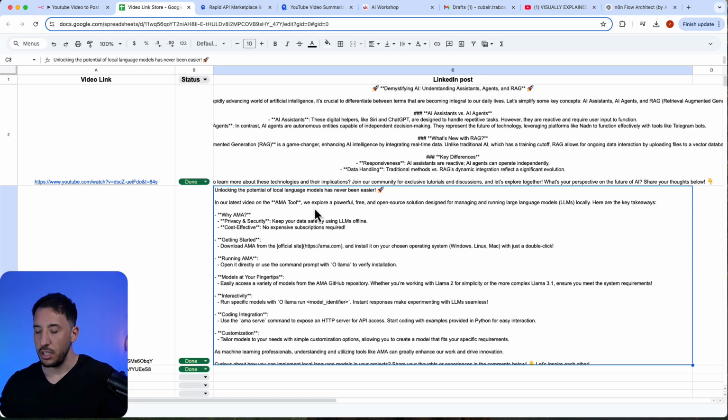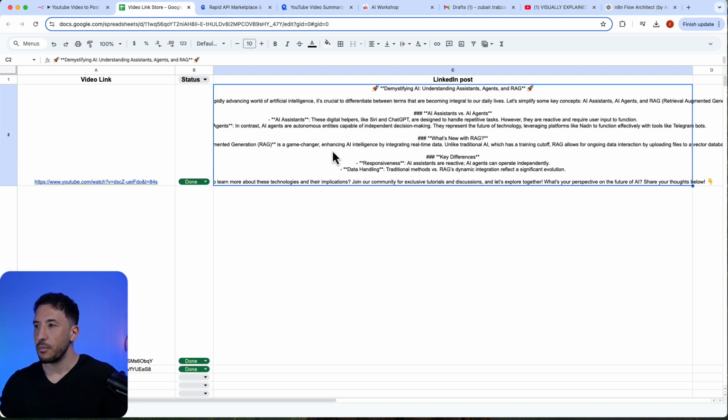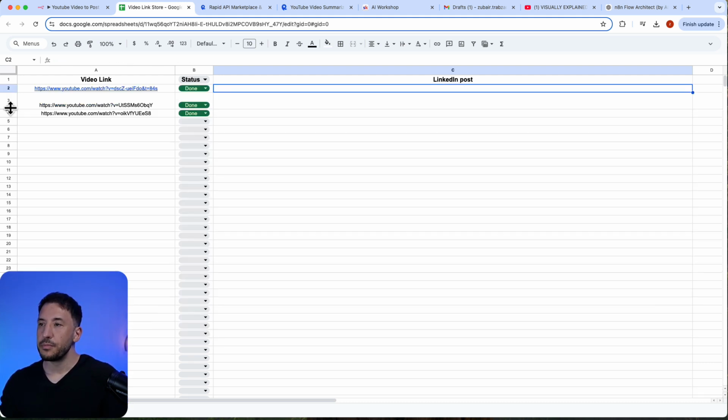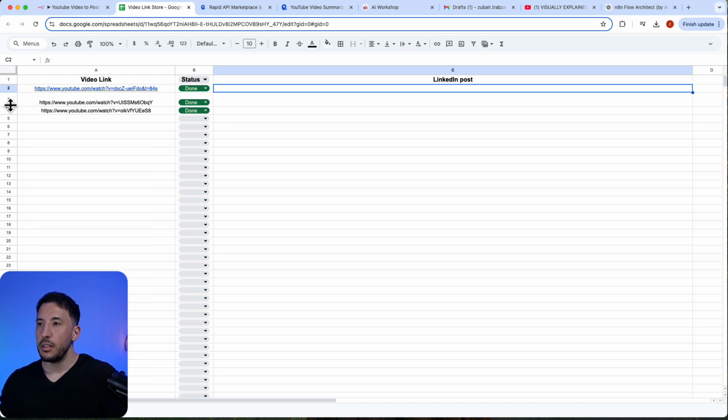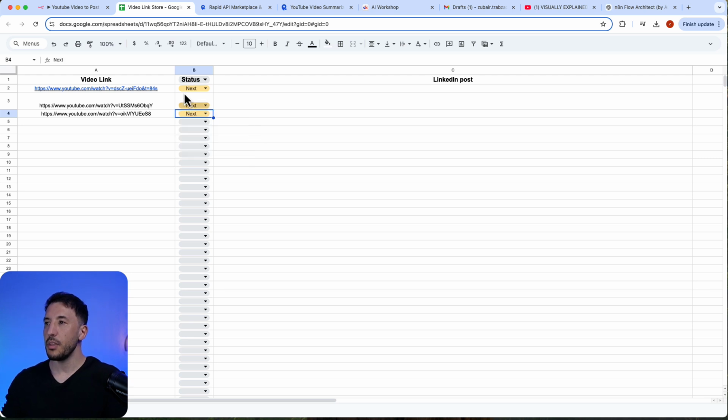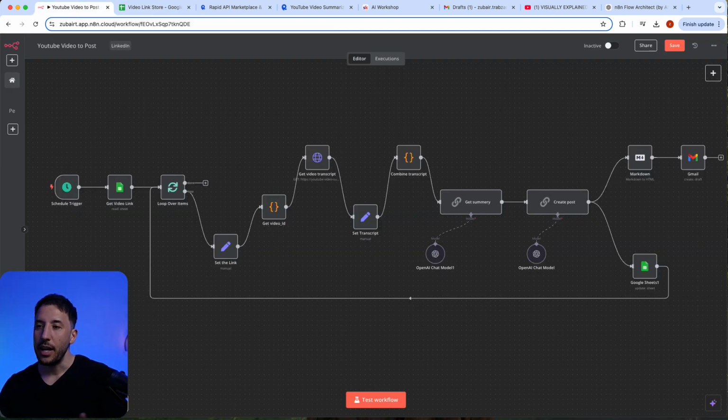So let me actually delete this one too, so that way we can start fresh. All right, so let's remove the status here, the next. All right, perfect. So now we have our Google Sheet with only 3 links here. So let's go ahead and jump into the nodes here.